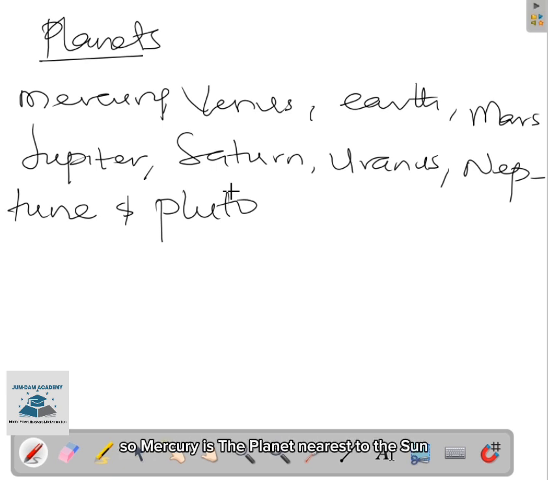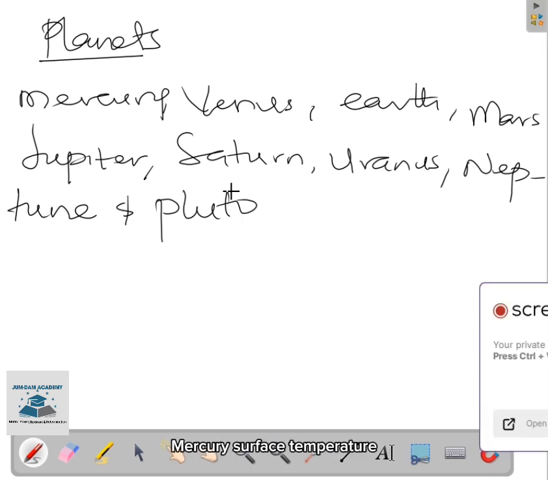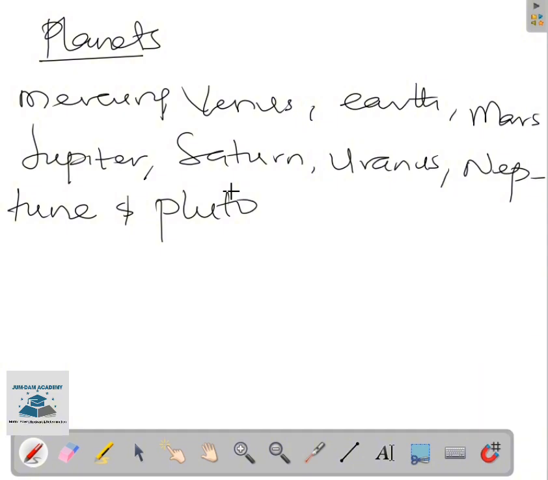So Mercury is the planet nearest to the sun. And from the Mercury's hot dry surface, the sun appears twice as large as it does from the earth. That is, the sun is closer to the Mercury, so it is bigger. Mercury's surface temperature, which has the widest range in the solar system, can reach up to 427 degrees Celsius at midday and fall in the middle of the night to about minus 184 degrees Celsius.